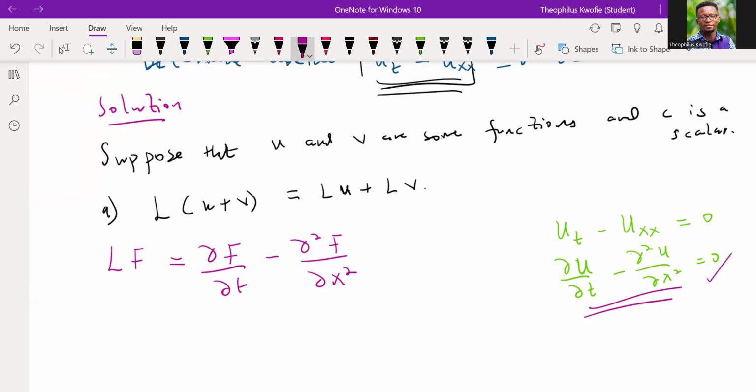If F is a solution to this, it means that we can also write it this way. Is that okay? Good. So on that note, let's go back to what we are doing.